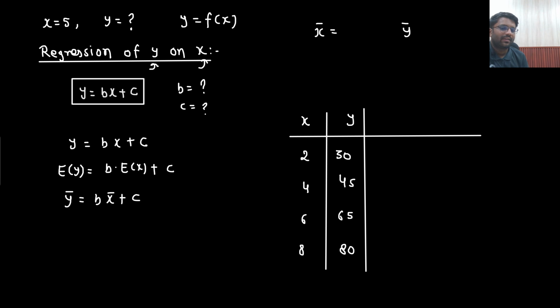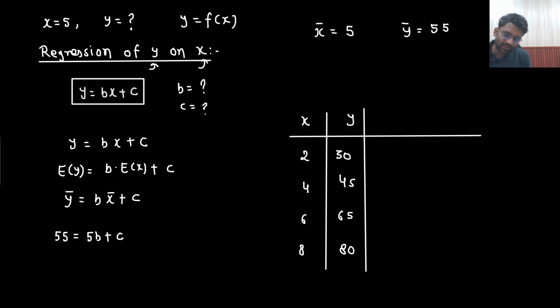Can I find the value of y bar? Can I find the value of x bar? Yes sir. What is the value of x bar? 2 plus 4 is 6, 6 plus 6 is 12, 12 plus 8 is 20, divided by 4, that will be 5. And what will be the expectation of y? Let's do it. 80 plus 65 plus 45 plus 30 divided by 4. That will be 55. So from here can I say that 55 equals 5b plus c.